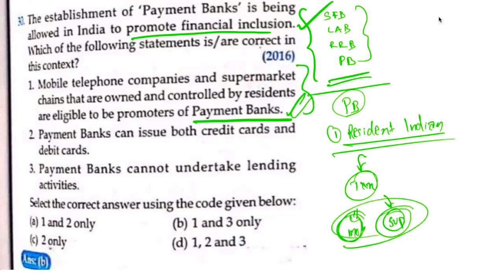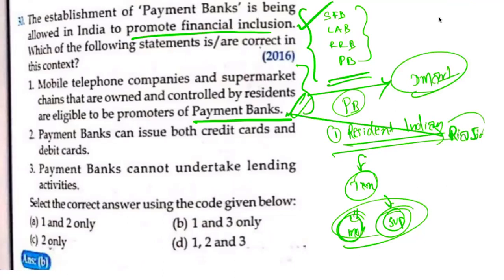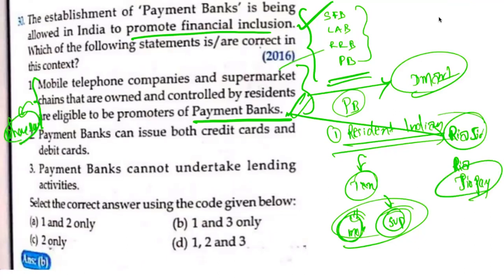For example, DMart can open their own payment bank. For example, Reliance Jio can operate their Reliance Pay. You have today Reliance Pay or Jio Pay, right? You have something like PhonePe. All these are operating. Or you have Airtel Pay, right? The Airtel company is also operating in more supermarkets, right?